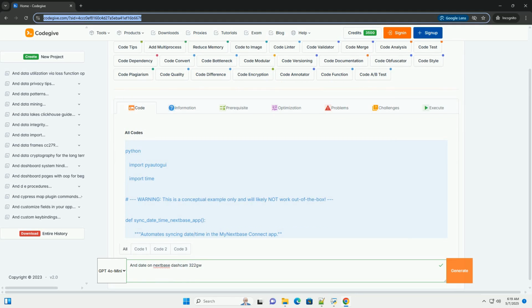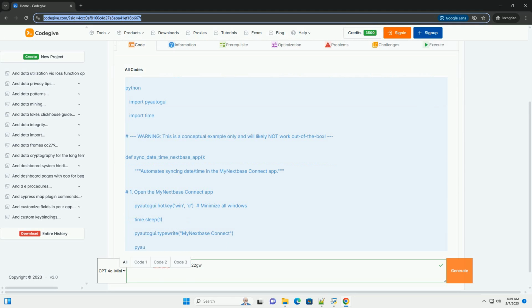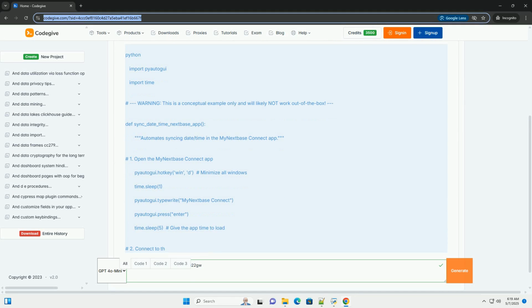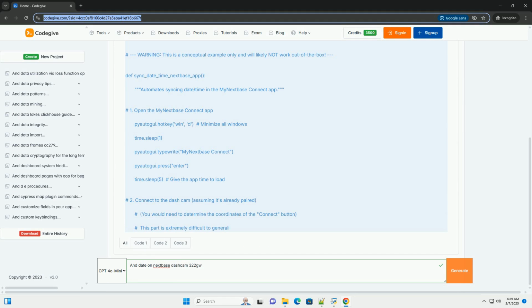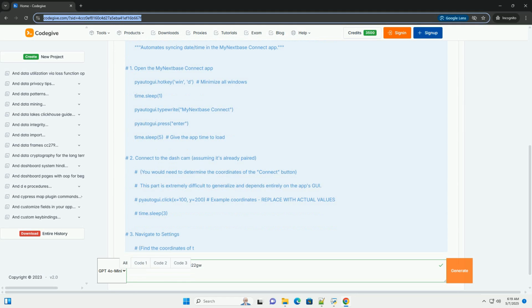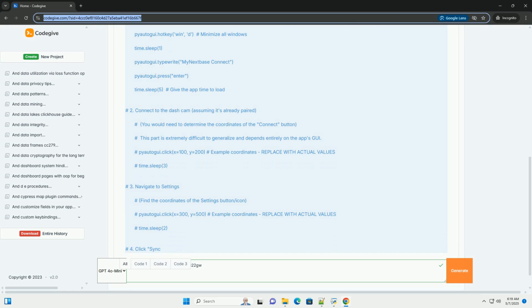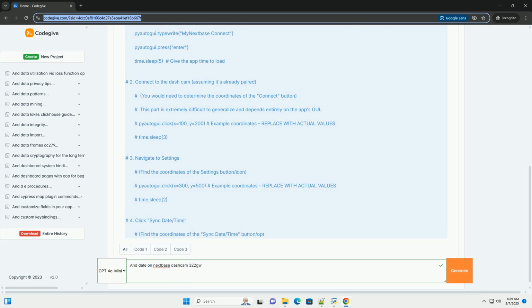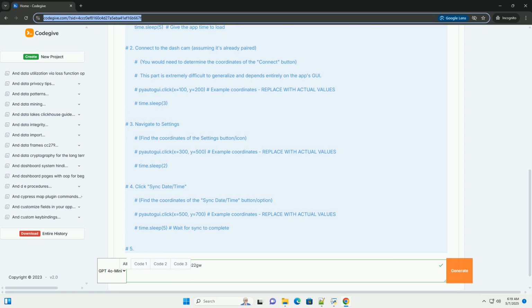Comprehensive guide to setting date and time on your Nextbase 322GW Dashcam. This guide provides a detailed explanation of how to set the date and time on your Nextbase 322GW Dashcam, highlighting different methods, troubleshooting common issues, and offering code examples for automating the process via scripting, where applicable. Why is setting the date and time important?